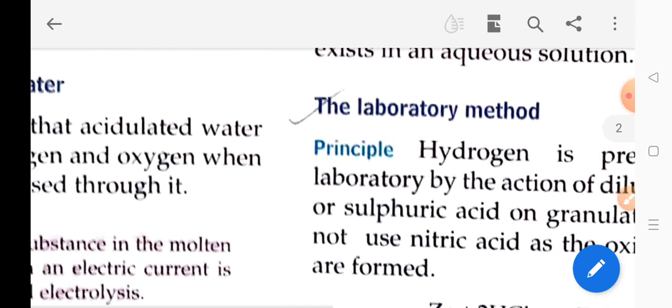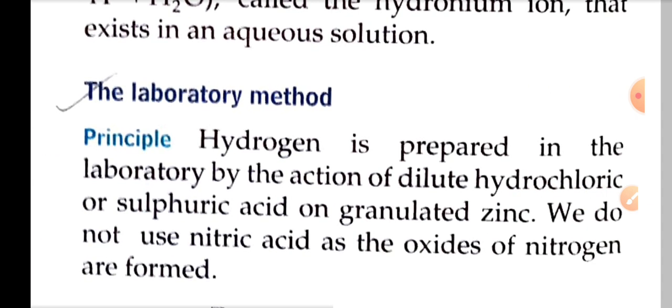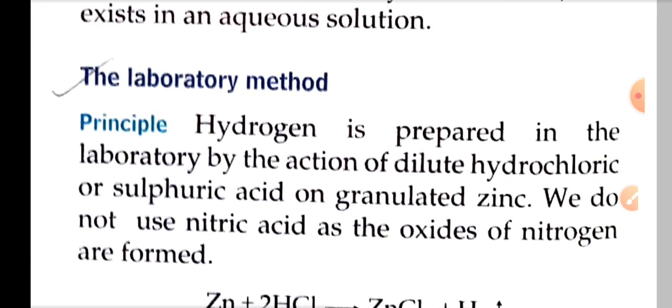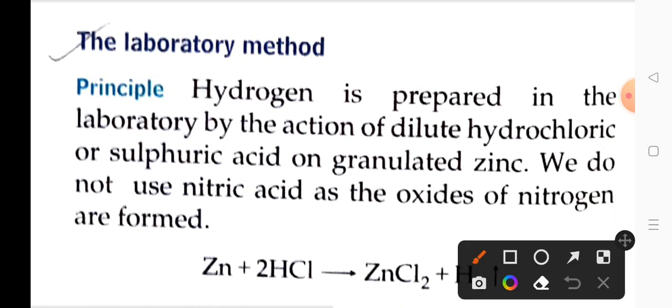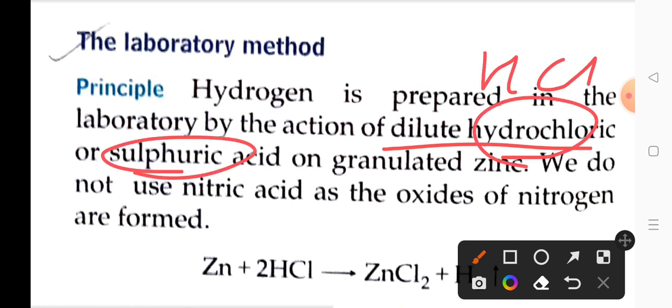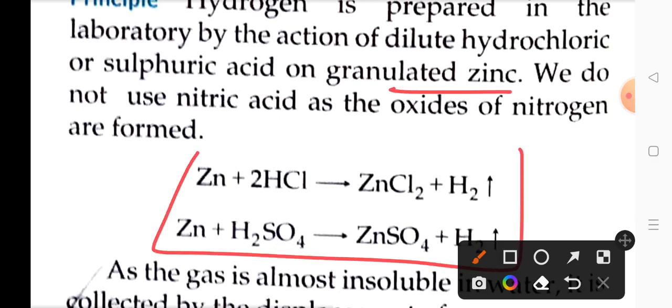The third method, the most important, is called the laboratory method. In the chemistry lab, how will you prepare this gas? Hydrogen can be prepared in the lab by the action of dilute acid. We can take either HCl, hydrochloric acid, or sulfuric acid, H2SO4. Whenever there is action of acid on granulated zinc, what will happen? It will produce hydrogen gas.